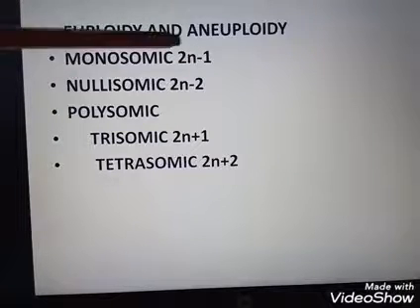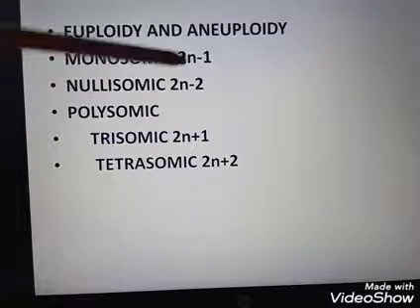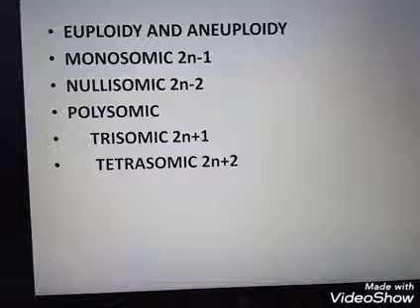In monosomic condition, what will happen? 2n minus 1, so one chromosome is missing. That is monosomy. But in nullisomy, 2n minus 2 is the condition, so the entire pair of homologous chromosomes is missing.